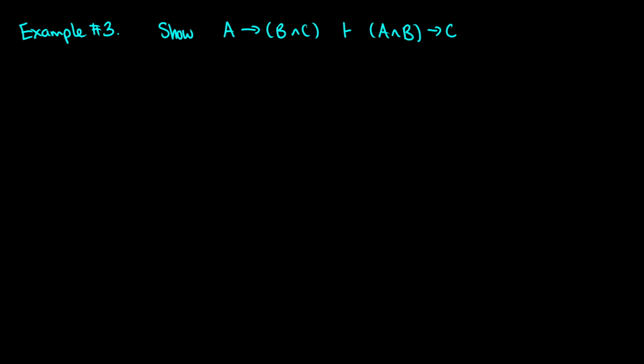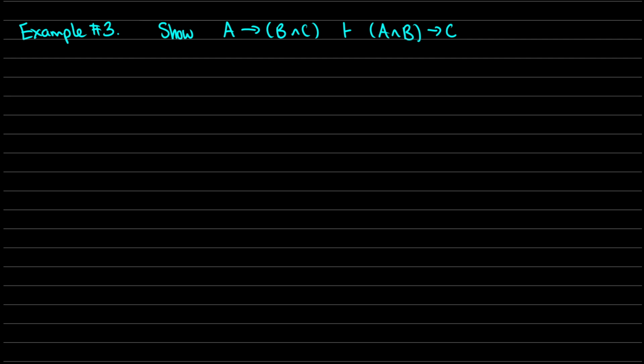Now one more example. Show that A arrow B and C gives us if we have A and B, then we have C. Okay, here's an interesting one. It's interesting because you might think to approach it a little bit differently than how you should.